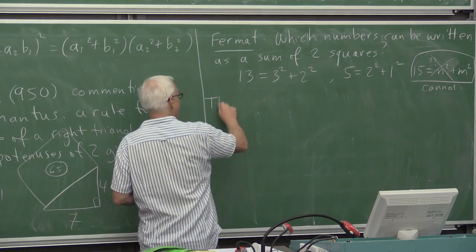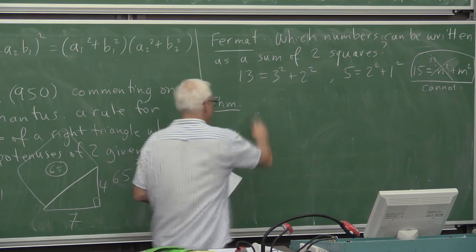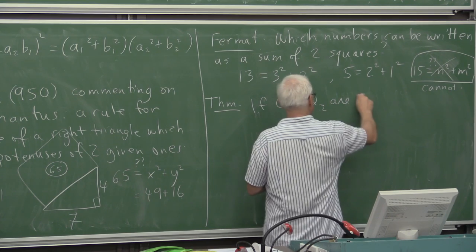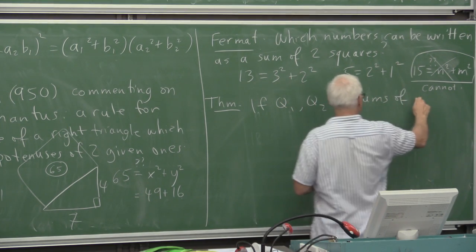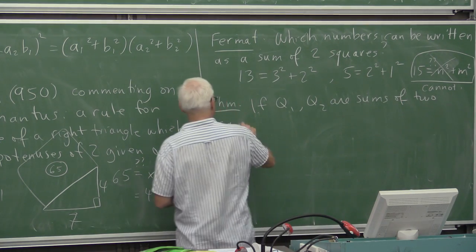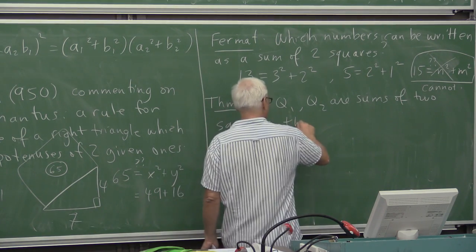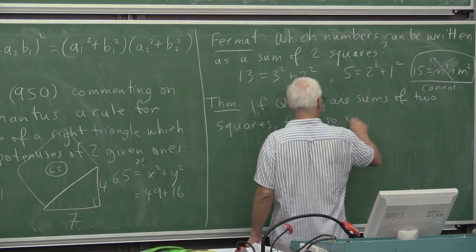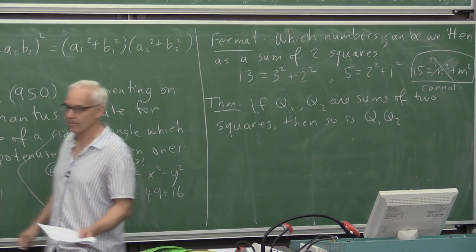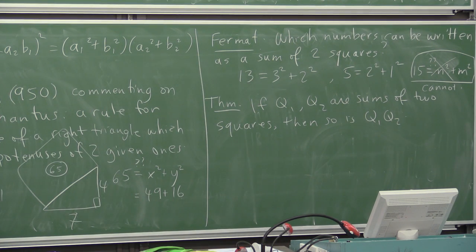And one thing that he realized was the following theorem: if Q1 and Q2 are sums of two squares, then so is Q1 times Q2. And the proof is exactly contained in the Diophantus identity.